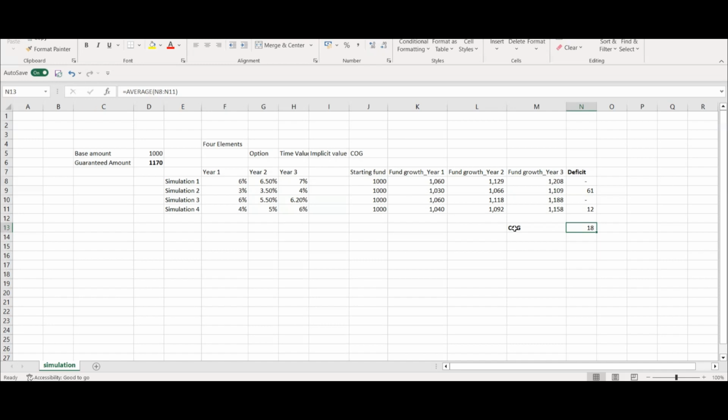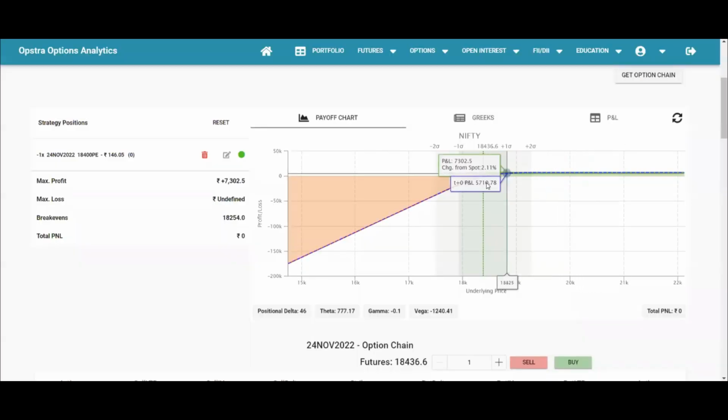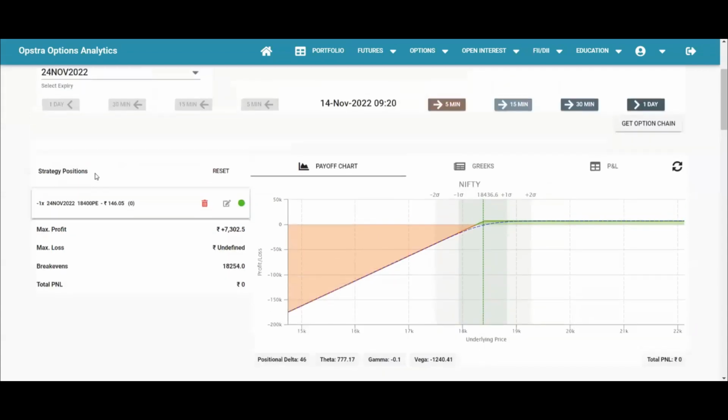The time value of the option guarantee will be equal to the cost of guarantee when there is no intrinsic value. So if for some reason this is also 0 and this is also 0, then at the end of the expiry there is no intrinsic value, there is only time value. Suppose for this option the expiry is 24th of November. At 24th of November, if you are somewhere here, then your option has only time value, which has worked in favor of the seller only. In this case the seller is the insurer, so it has worked in favor of the insurer only, and the insurer has captured the entire premium.